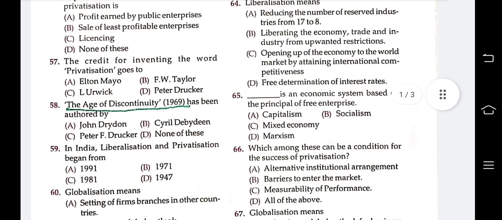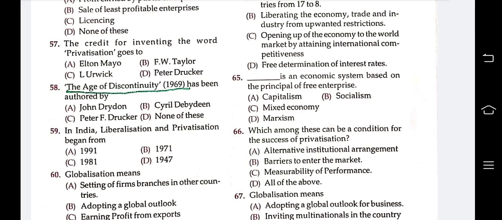Next question, 65. Dash is the economic system based on the principle of free enterprise. Options are capitalism, socialism, mixed economy, Marxism. Answer is capitalism. Capitalism is an economic system based on the principle of free enterprise.